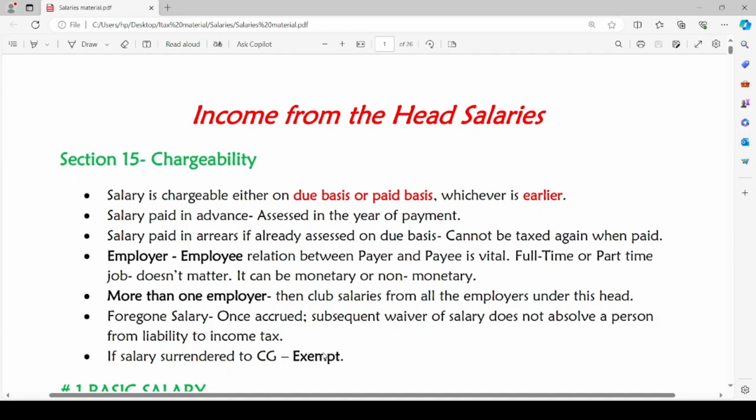The next concept is foregone salary. Once accrued, subsequent waiver of salary does not absolve a person from liability to income tax, which means once the salary has been accrued, subsequently if the assessee or the employee claims waiver of such salary, it does not absolve the assessee from the liability to pay income tax. But in case the assessee or employee surrenders his salary to the central government, such salary amount which has been surrendered will be exempt.